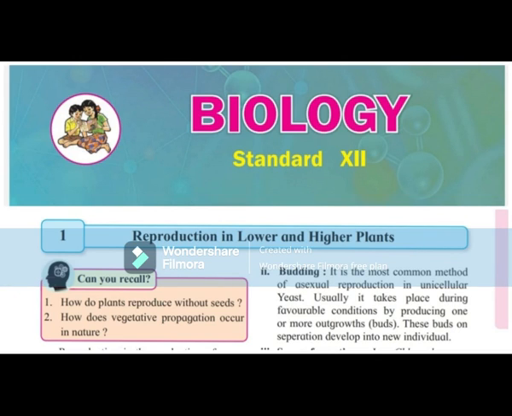Chapter 1. Reproduction in lower and higher plants. Reproduction is the production of young ones like parents. Reproduction is an essential process as it leads to continuation of species as well as to maintain the continuity of life. Each organism has its own particular method of reproduction. All these methods generally fall into two categories: asexual reproduction and sexual reproduction.